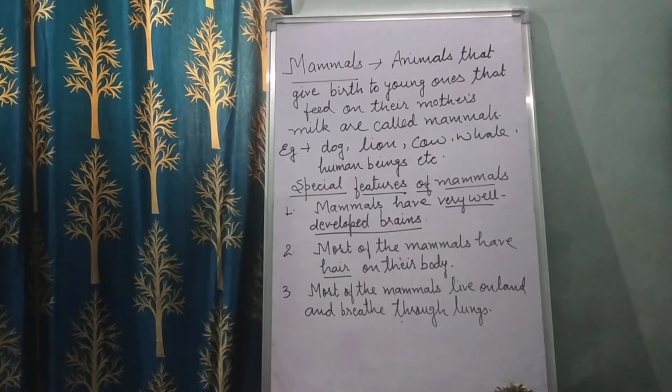Now children, let us see how animals take care of their young ones. Just like parents look after us, all mammals look after their babies.